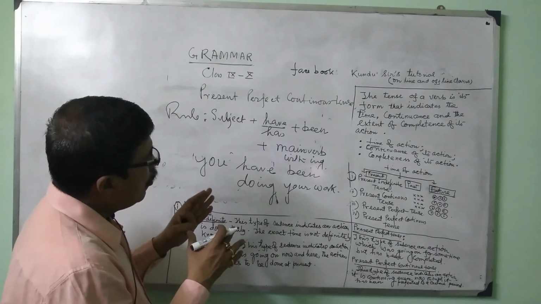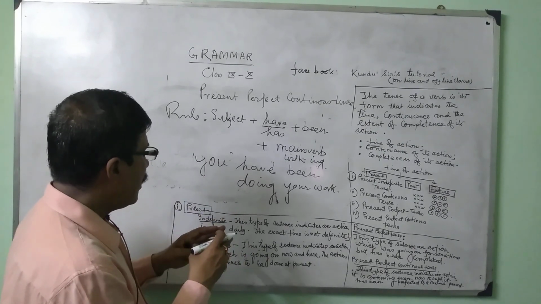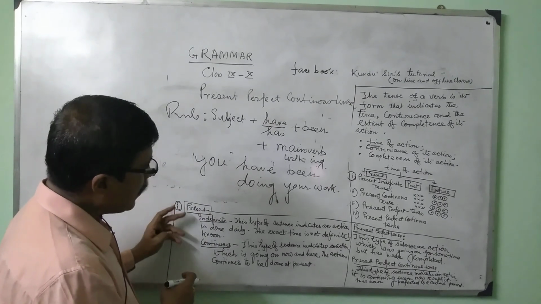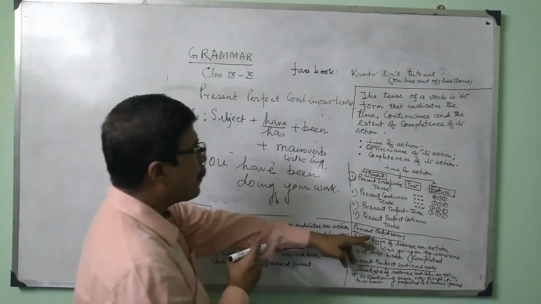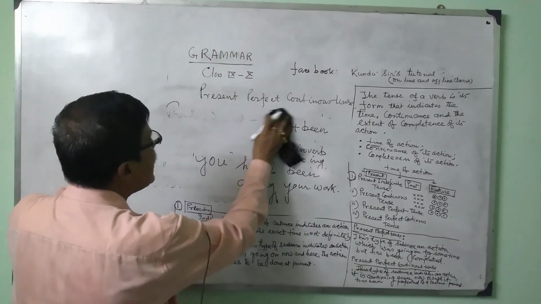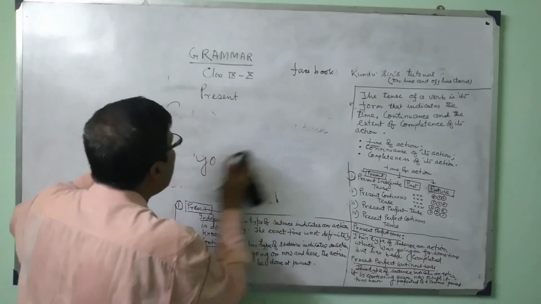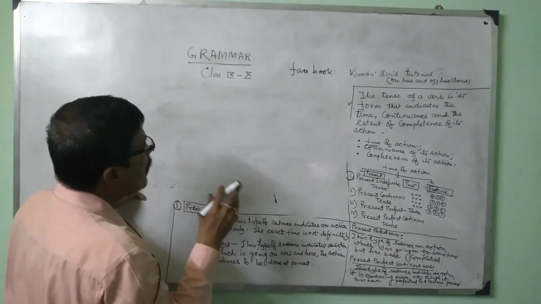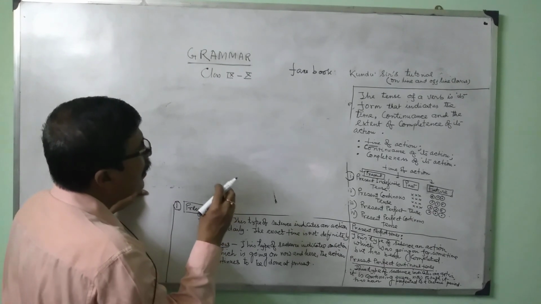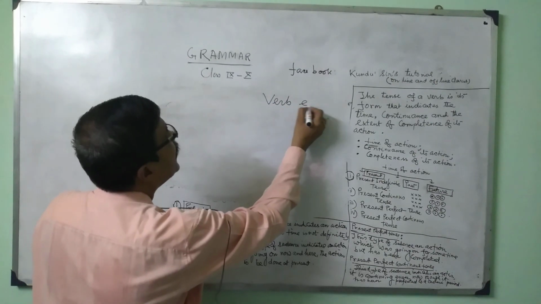I am going to write with the help of be verb in all tenses: present indefinite, then present continuous, then present perfect, and then present perfect continuous. Now I am writing present indefinite tense for all persons and all numbers. Now I am explaining, I am taking the verb eat.